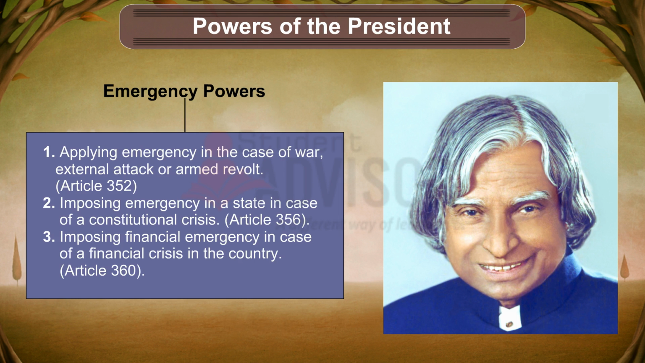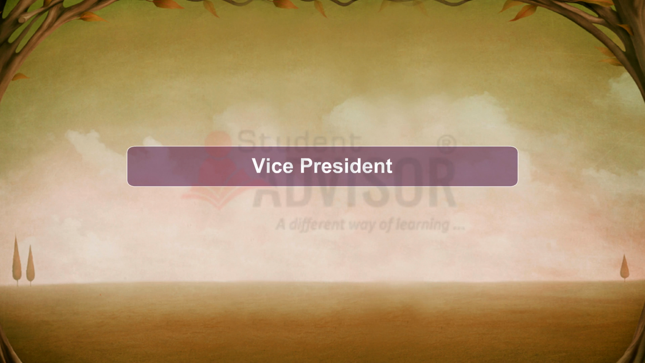Emergency powers. The emergency powers of the President are applying emergency in the case of war, external attack or armed revolt. Article 352. Imposing emergency in a state in case of a constitutional crisis. Article 356. Imposing financial emergency in case of a financial crisis in the country. Article 360.